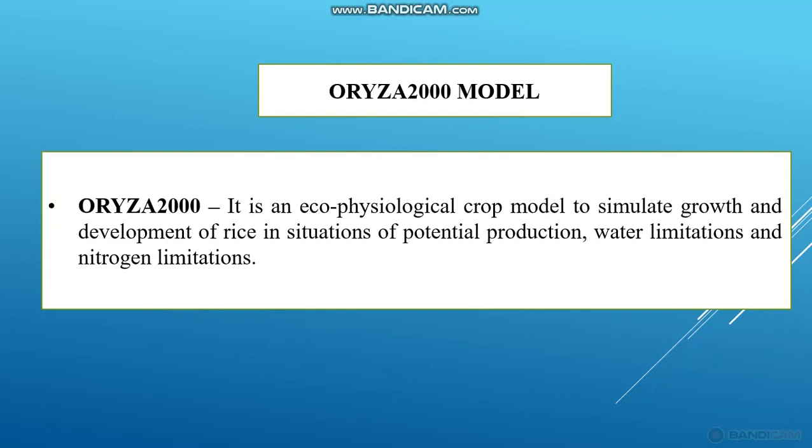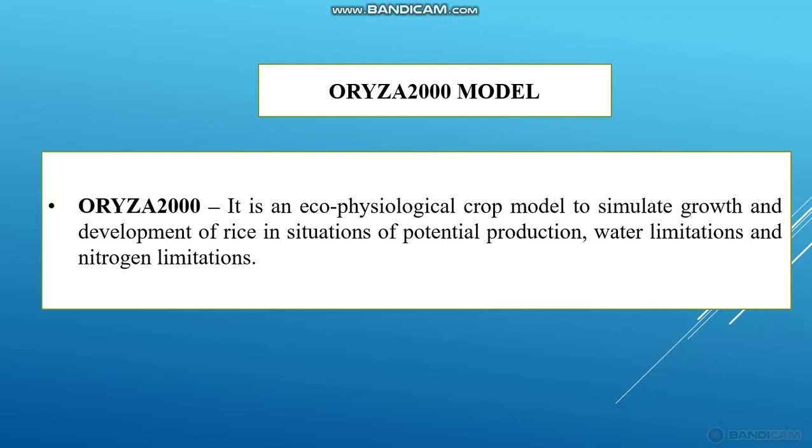The name Varese came from the scientific name of rice, Oryza sativa. This is a somewhat advanced computer model used to simulate the growth and development of rice.